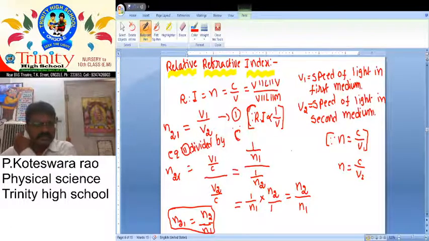Here N equal to C by V, but here it is V1 by C, so it is quite reverse. So we want to take 1 by N1. Here also N equal to C by V2. We want to take the reciprocal, so that equals 1 by N2. Now taking the numerator, 1 by N1 into N2 by N1, N2 into 1 is N2, N1 into 1 is N1. So what about N21 here? N21 is equal to N2 by N1.